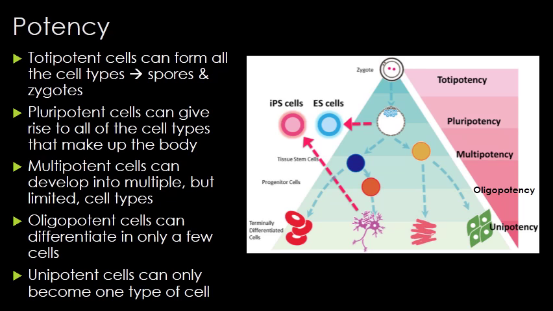Oligopotent stem cells can only differentiate into a few things. In your lymphatic system, you have stem cells that can turn into both the different types of B and the different types of T cells, but nothing else. So oligopotency is very limited multipotency. Unipotent cells are cells that can produce only one cell type. They still have the property of self-renewal, which distinguishes them from non-stem cells. Say, for example, progenitor cells or muscle stem cells. They can become more of the same thing.